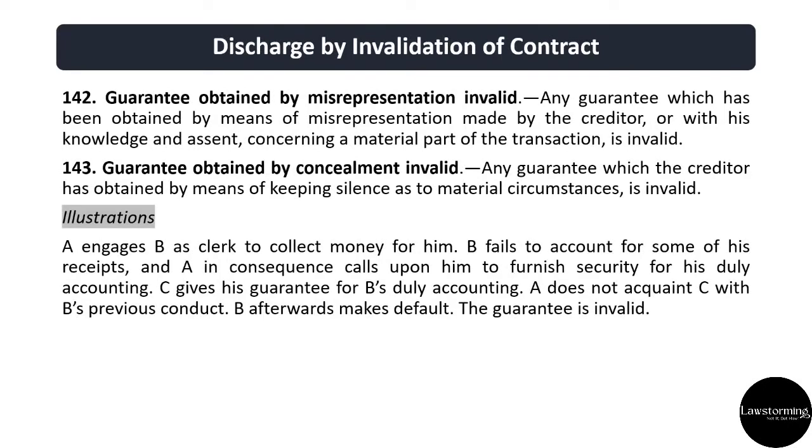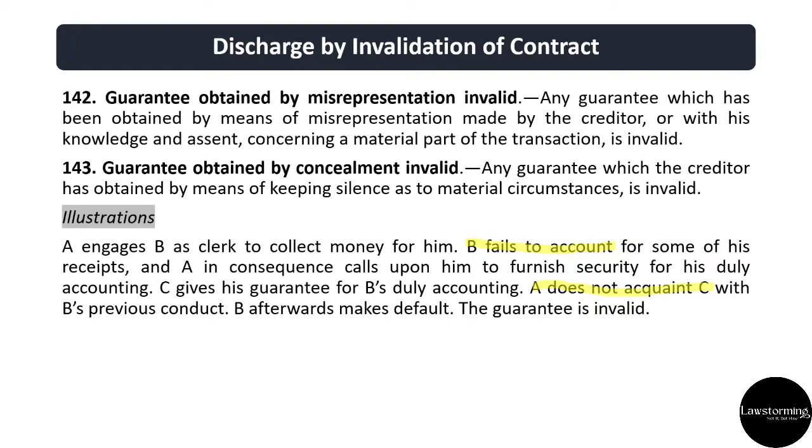A engages B as clerk to collect money for him. B fails to account for some of his receipts and A in consequence calls upon him to furnish security for his duly accounting. C gives his guarantee for B's duly accounting. A does not acquaint C with B's previous misconduct. B afterward makes default. The guarantee is invalid.